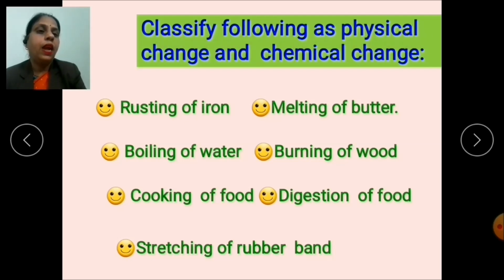Classify the following as physical or chemical change. Here, some changes are given. You have to classify whether these changes are physical or chemical. First is rusting of iron, melting of butter, boiling of water, burning of wood, cooking of food, digestion of food, stretching of a rubber band.